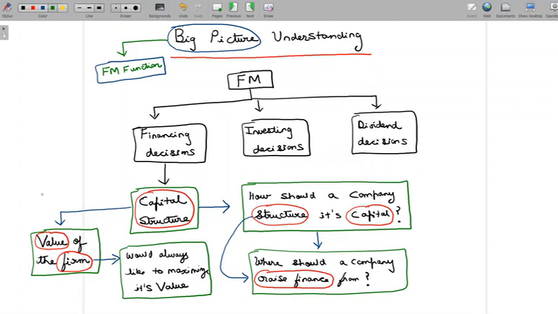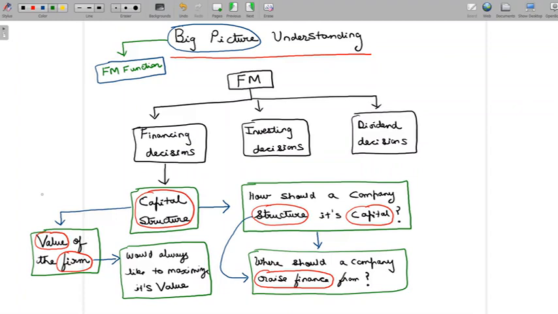Cost of capital approaches financing decisions from the cost perspective. EBIT to EPS analysis, which is one topic in capital structure, approaches financing decisions from shareholders' wealth maximization perspective. And now we have capital structure, which is going to focus on financing decisions from the value of the firm perspective. And in fact, since we understand that shareholders' wealth maximization is the ultimate goal of any company, we can see that all of these things somehow or the other would point to shareholders' wealth maximization.